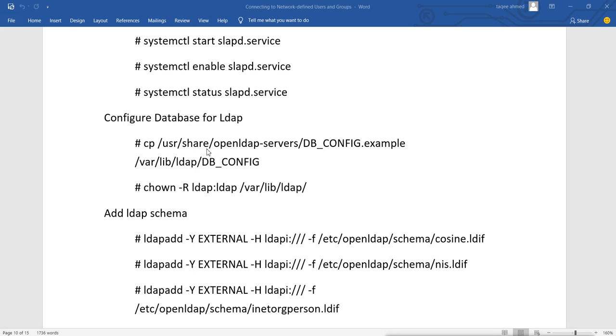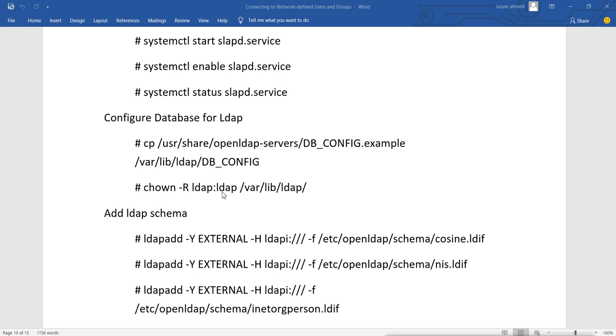And after doing this, we have to change the ownership and permission. We have to make LDAP the owner, because when you copy it as the root user, the permission will be for root. So we have to give permission to the LDAP user so that it can access the LDAP database. For running and accessing the files related to LDAP, we have a separate user ldap and also a group.